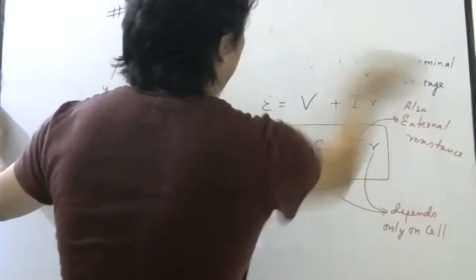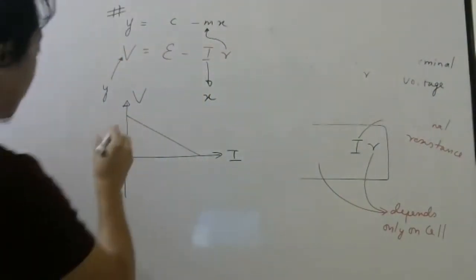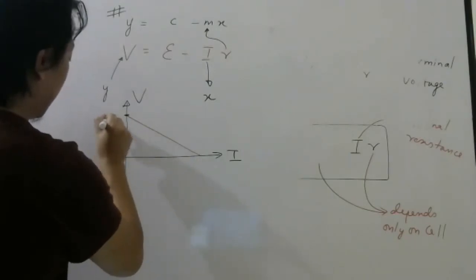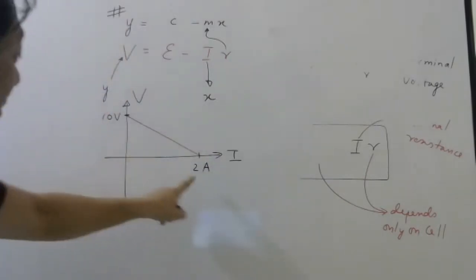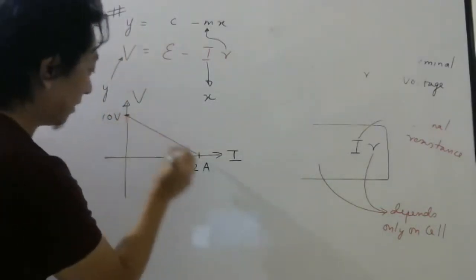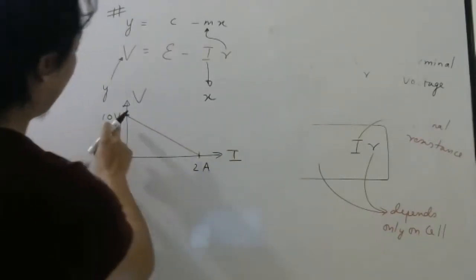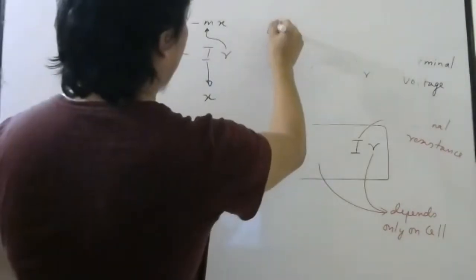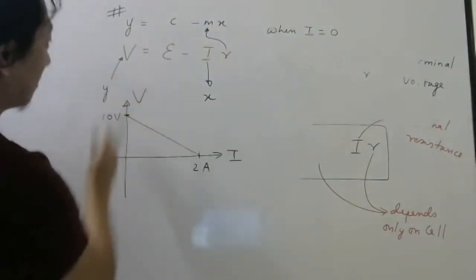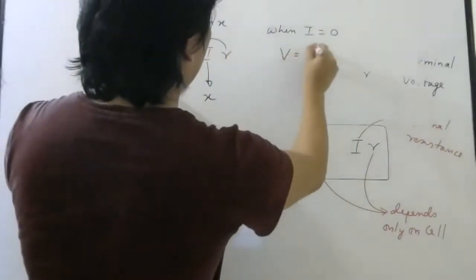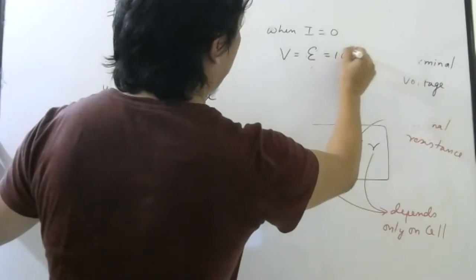So this is quite important to remember. Now, if you know these two coordinates, let me say this coordinate is 10 volt and this coordinate is 2 ampere. Using these two coordinates, you can find something very easily. See, this point means when current is 0. So when current is 0, because this point is along the y-axis, V equals EMF. So this point is your EMF. So EMF will be 10 volt.